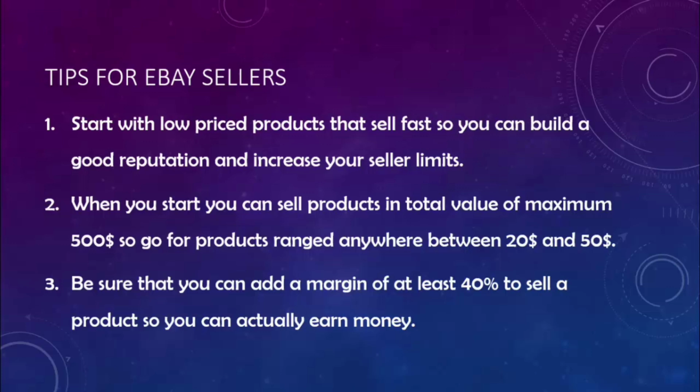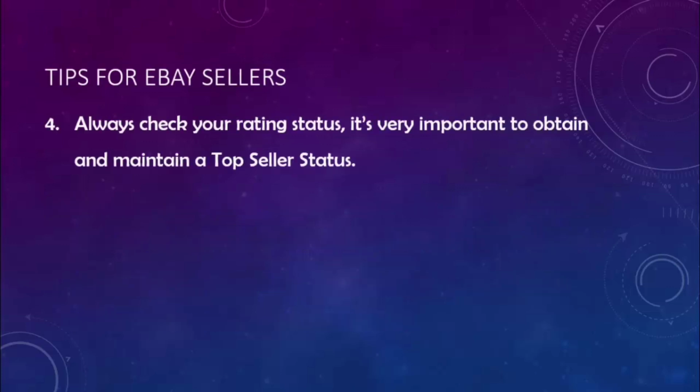Because you will have some eBay fees for each product that you list, that you need to pay to eBay for listing your product and selling that product in their marketplace. You will also have transportation or shipping for some of them, and with a 40% profit margin, you can make money, pay your fees and pay your taxes and still have a very good net profit. That is the thing that is of interest for you, because you are actually building a business. You want to earn money from this, so do not go for less than 40%.